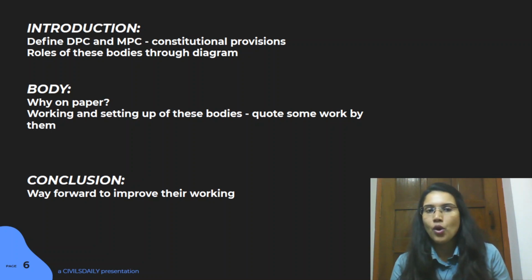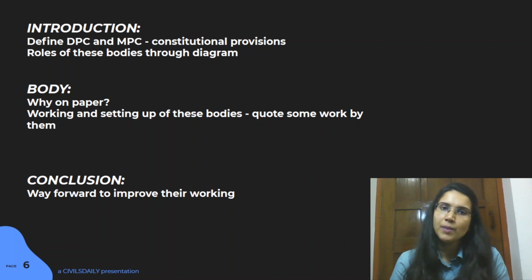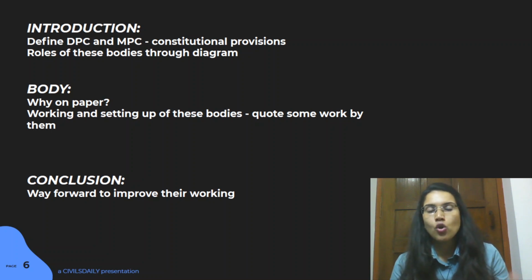When we talk about these bodies, we're going to talk about two points here, the critical aspect and the positive aspect. So why do these bodies just exist on paper is going to be the first portion that you talk about. You can talk about a lot of different aspects, like how they've not been set up in a lot of states, their non-functional status, financial issues, training issues. So you can bring in a lot of topics here, right? So cover a lot of different dimensions in this part.